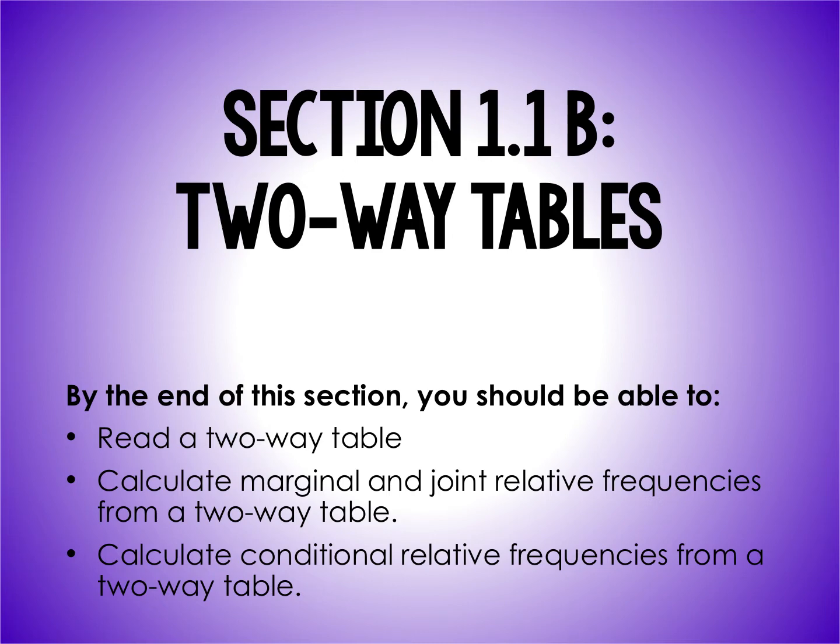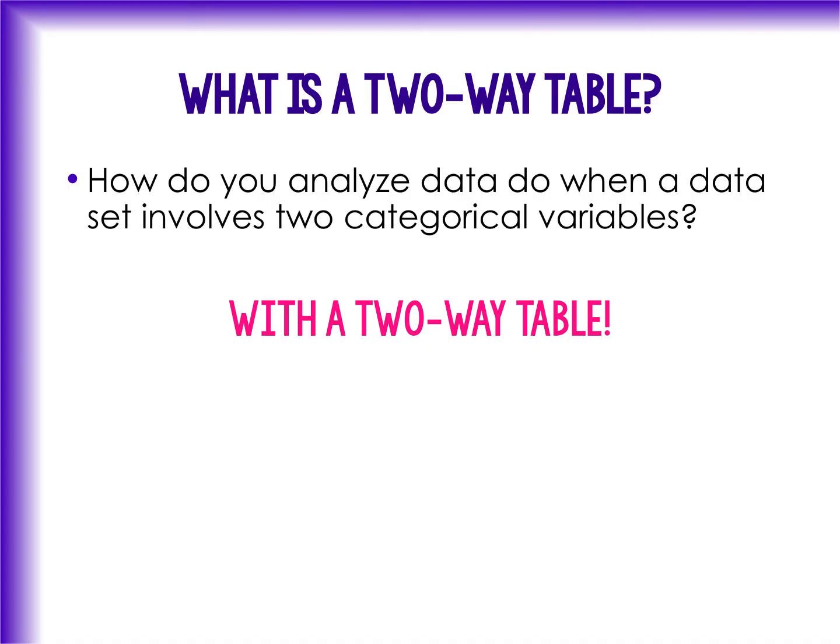Basically, what we're going to look at is you need to be able to read these things and then use them to calculate various proportions. So how do you analyze data when you have a data set that involves two different categorical variables? That is what a two-way table is for.